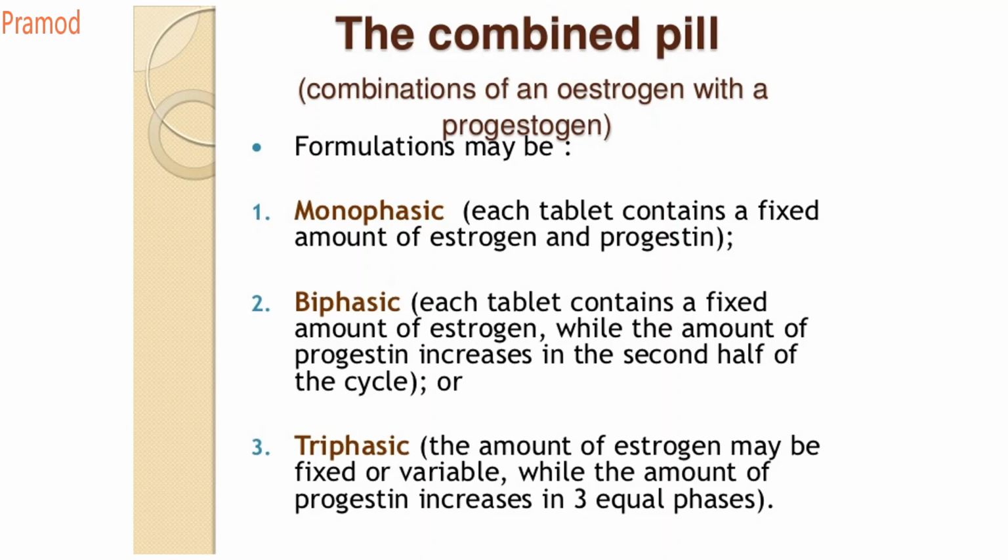So as the days progress, your progesterone amount increases. Triphasic means the amount of estrogen may be fixed or variable, where the amount of progesterone increases in three equal phases. In three equal phases, your progesterone amount keeps on increasing. So these are the three combinations present in the combined pill used as an oral contraceptive. It is the basic combination of your estrogen along with progestins.